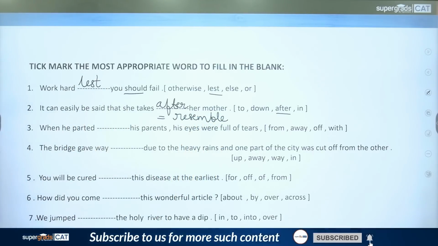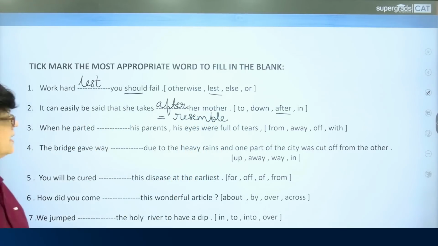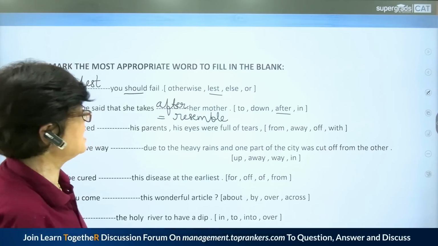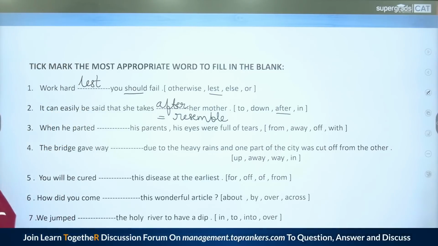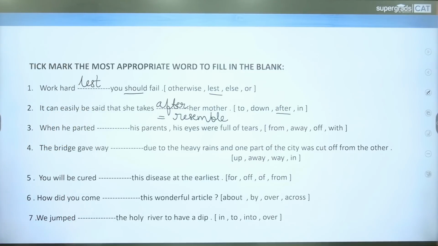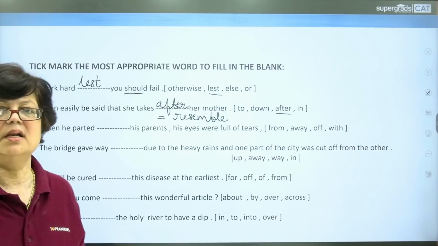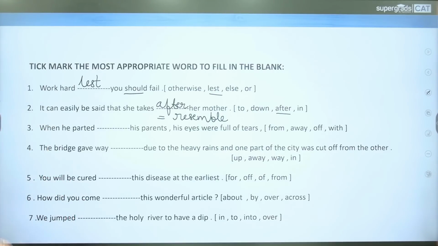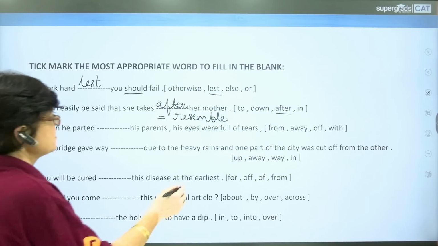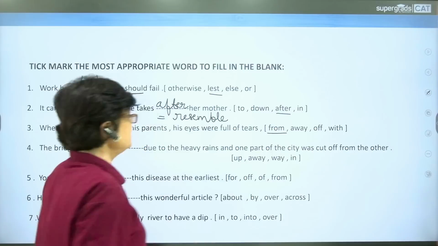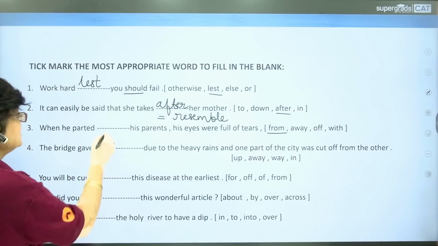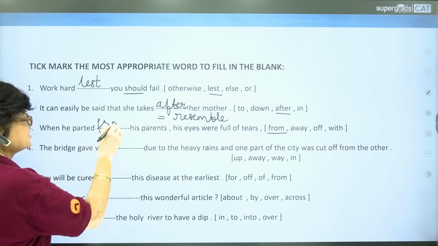Third sentence. When he parted dash his parents, his eyes were full of tears. Options are from, away, off, with. When he parted from his parents, his eyes were full of tears.